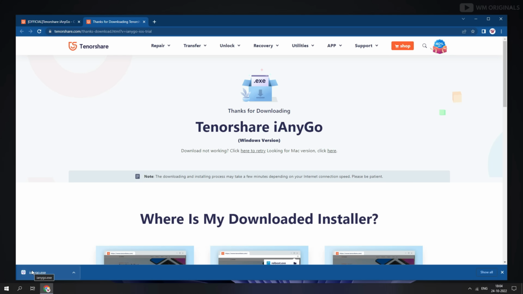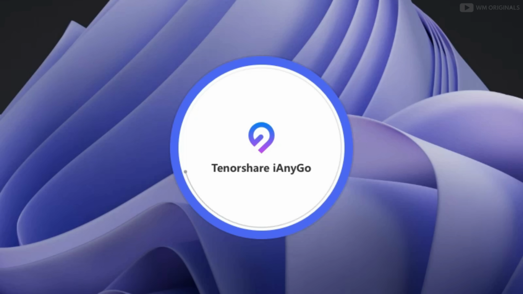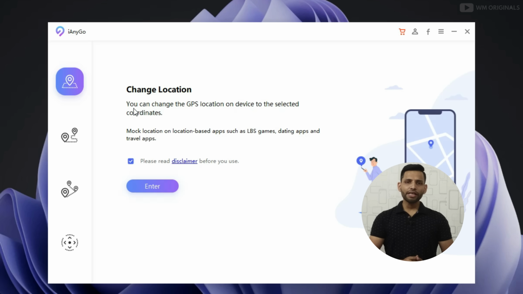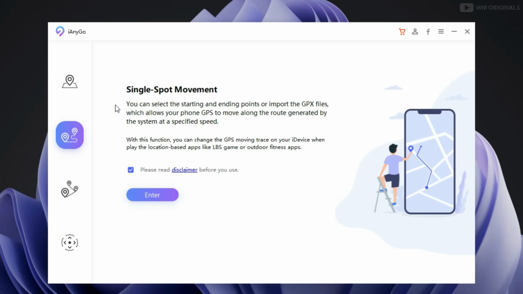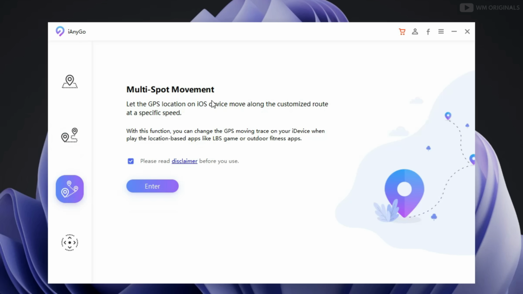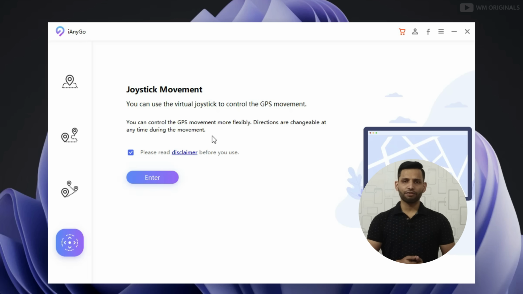Let's give it a try, and for that click on free download, and once the Tenorshare iAnyGo download completes, click on it to start the installation process. Follow the steps to complete installation, and once done, click on this to open iAnyGo. Here we have it. So clean and simple UI to get started with, and here we have all the features and capabilities of iAnyGo. We can change iPhone location, make single spot movement, multi-spot movement, or do joystick movement. But today let's see how to change iPhone location.